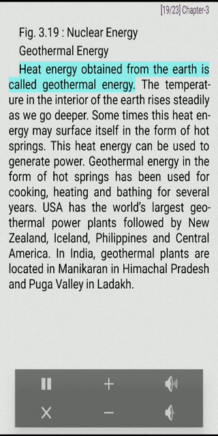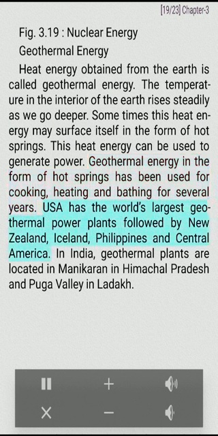Geothermal energy. Heat energy obtained from the earth is called geothermal energy. The temperature in the interior of the earth rises steadily as we go deeper. Sometimes this heat energy may surface itself in the form of hot springs. This heat energy can be used to generate power. Geothermal energy in the form of hot springs has been used for cooking, heating and bathing for several years.